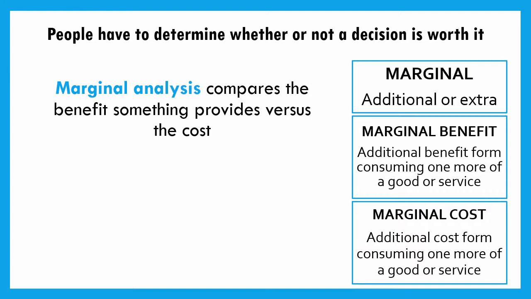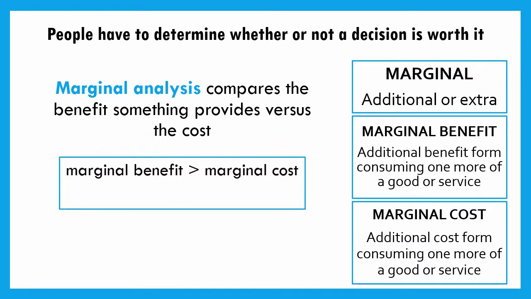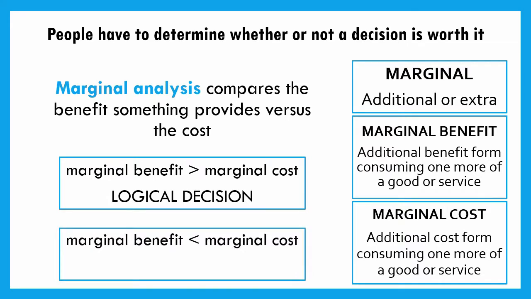But what's the cost, right? You think about the cost, you might get into an accident, you might get a ticket, there's all sorts of costs that you might incur. And so you weigh the benefit versus the cost. And typically if we see that the benefit is greater than the cost, that's a logical decision. That's a decision that we'll make. But in this case, like with running a red light, if you notice that the cost is much greater than the benefit, like the cost of getting in an accident or having to pay a ticket, that's much larger than getting to school 30 seconds earlier, we'd say that's an illogical decision. We wouldn't make those decisions.